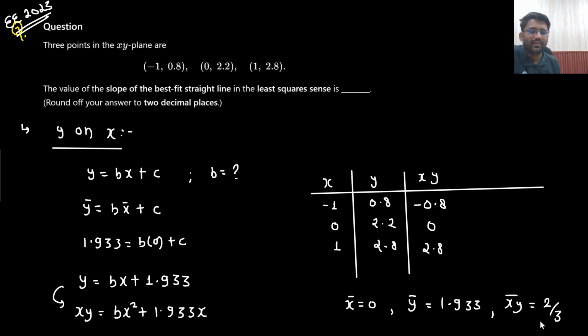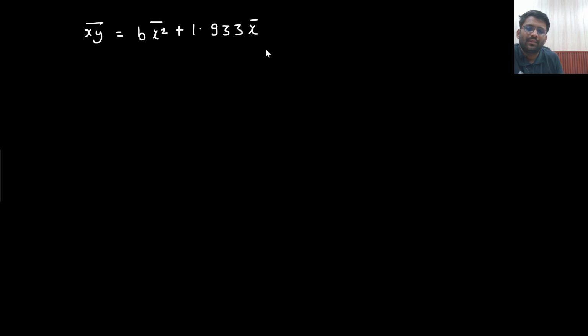Right? 2 divided by 3. So the answer is 2 divided by 3, or you can write down 0.67. Now part B: do I have x square bar?